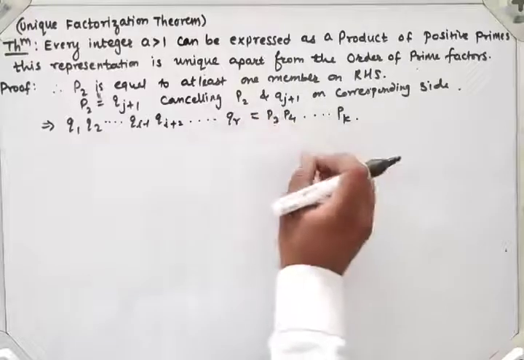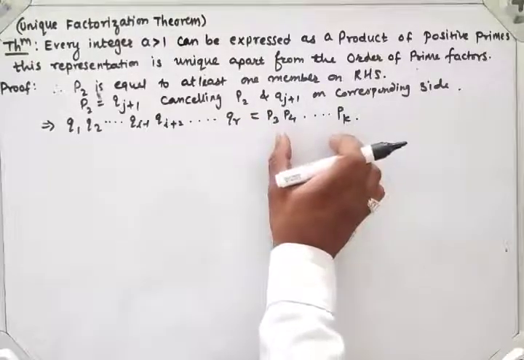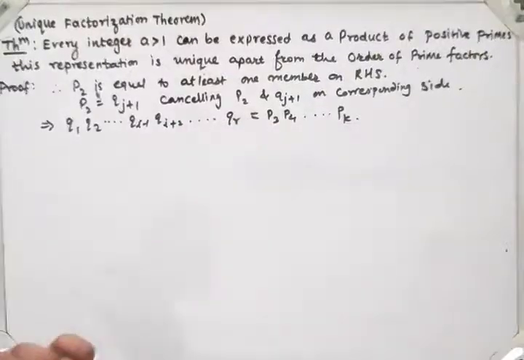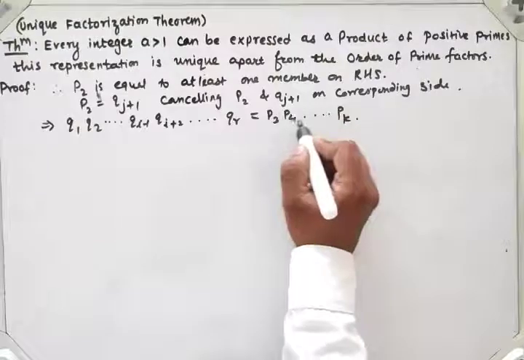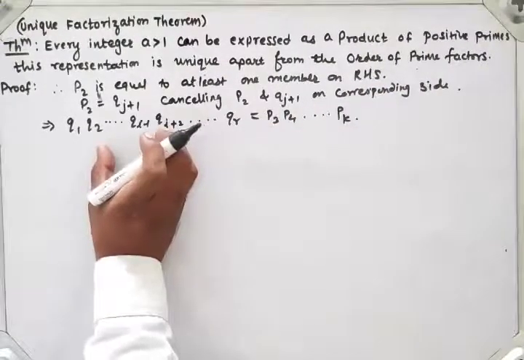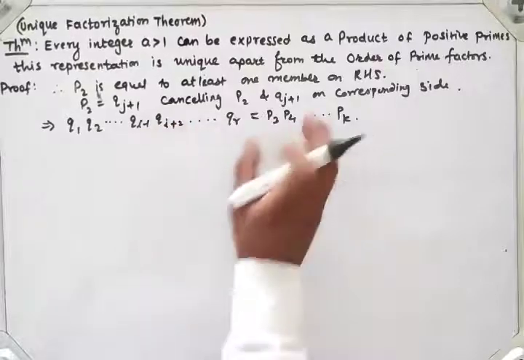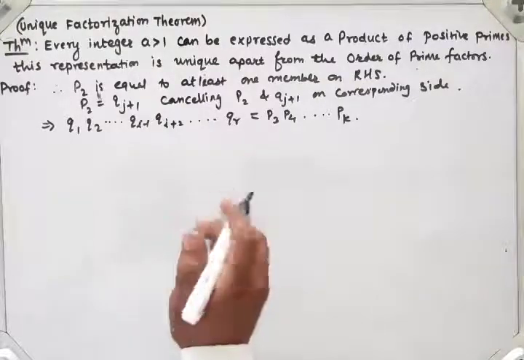If one side is exhausted, then the product of the remaining prime numbers will be equal to 1, which is not possible. So the prime numbers must be the same, right?